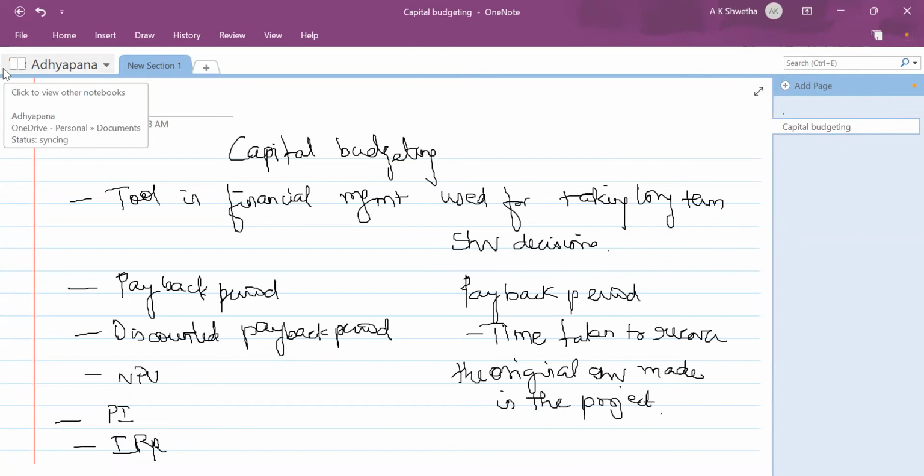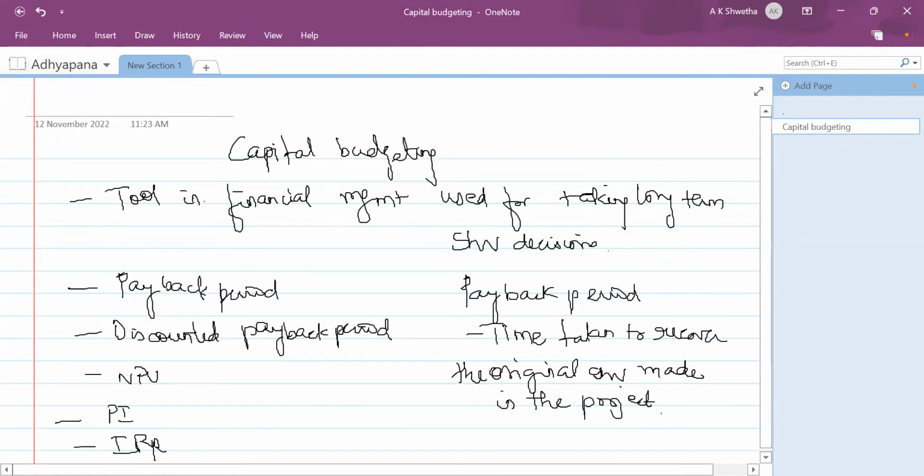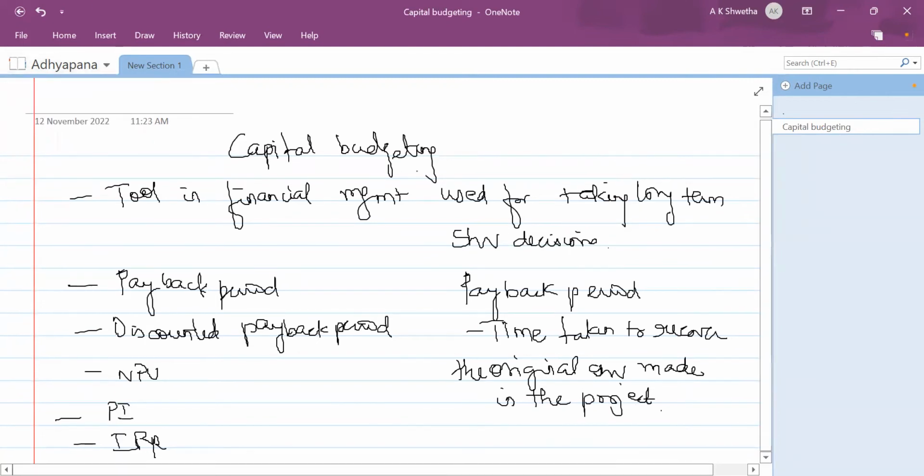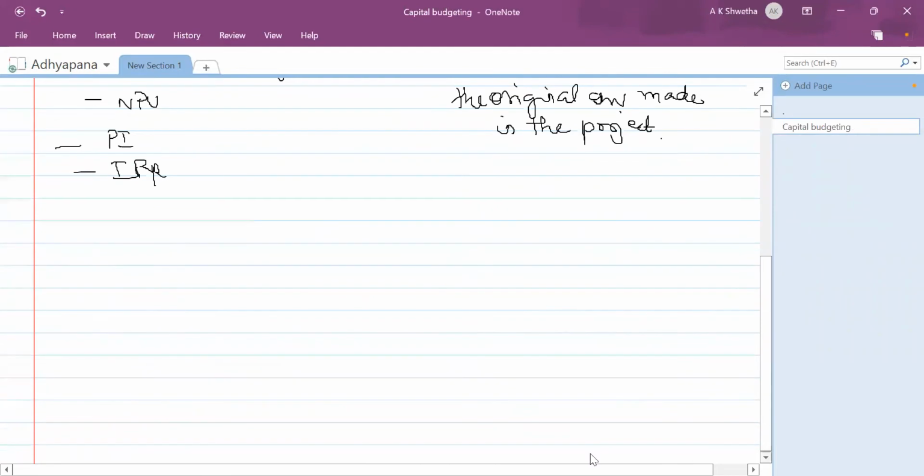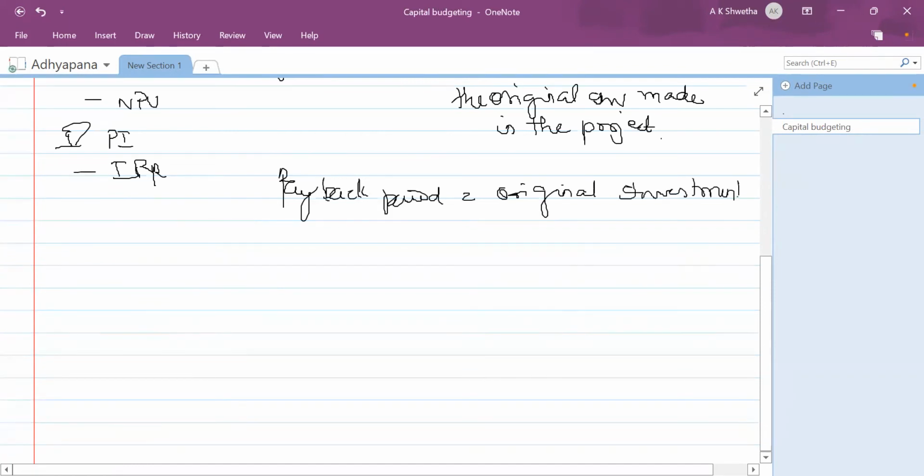How is this payback period computed? It is computed as original investment divided by annual cash flows after taxes.